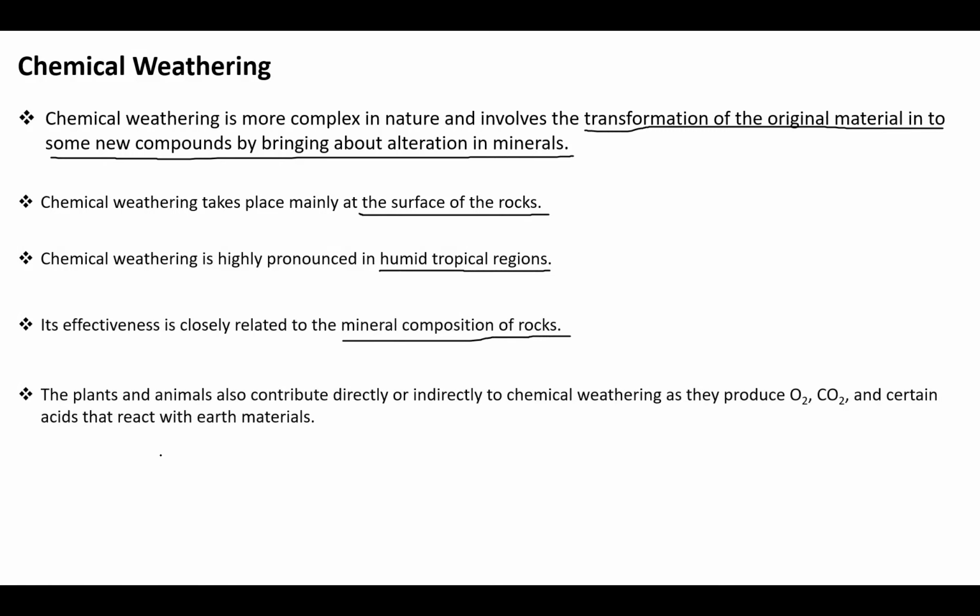Plants and animals also contribute directly or indirectly to chemical weathering, as they produce oxygen and carbon dioxide and certain acids that react with the earth minerals. So humans, plants or animals consume oxygen and sometimes produce oxygen or release carbon dioxide. Due to these two gases, they react with the earth materials and pave the way for chemical weathering. Now let us see how many types of chemical processes are involved.